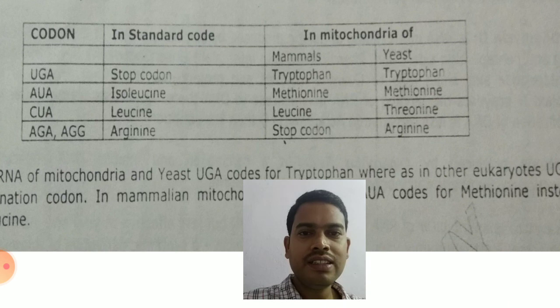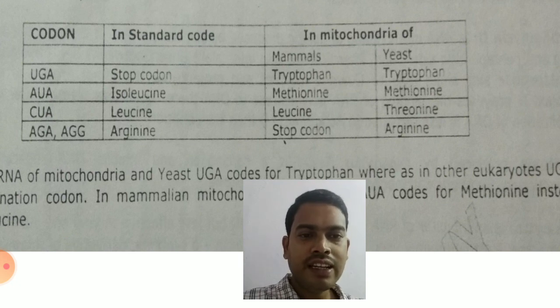So codon UGA generally is a stop codon. It's a standard codon universally, but in mitochondria, in mammals, it is coding for tryptophan. In yeast also it is coding for tryptophan. AUA in standard it will code for isoleucine, whereas in mitochondria of mammals and yeast it is coding for methionine. CUA it is leucine in standard, whereas it is leucine in mitochondria of mammals and threonine in mitochondria of yeast. And AGA and AGG, they are codons for arginine in standard code, and it is a stop codon in mitochondria of mammals, and it will code again for arginine in yeast.